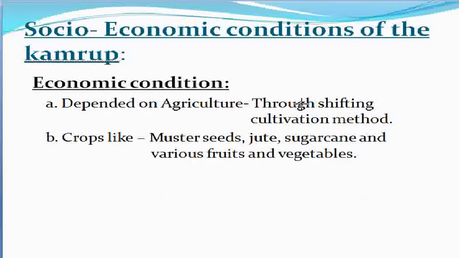Moving on to the socio-economic condition of ancient Kamrupa. In the first part, we have learned about the previous names of Assam, that is Pragjyotisa and Kamrupa, and also the founder of Pragjyotisa as far as Ramayana is concerned, and also the boundary covered in ancient Kamrupa as far as the two epics of India, Ramayana and Mahabharata, are concerned.